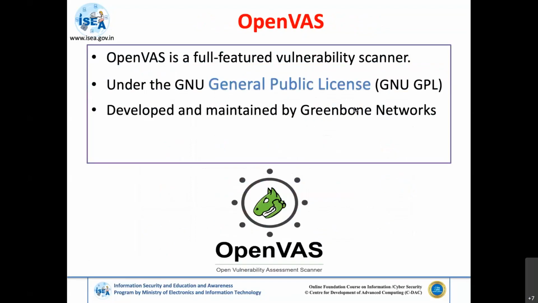And the other one is called OpenVAS. This is also one of the vulnerability scanners that we use. This is licensed under GNU, which means we can use it freely. It's an open source tool, and it is developed and maintained by Greenbone Networks.